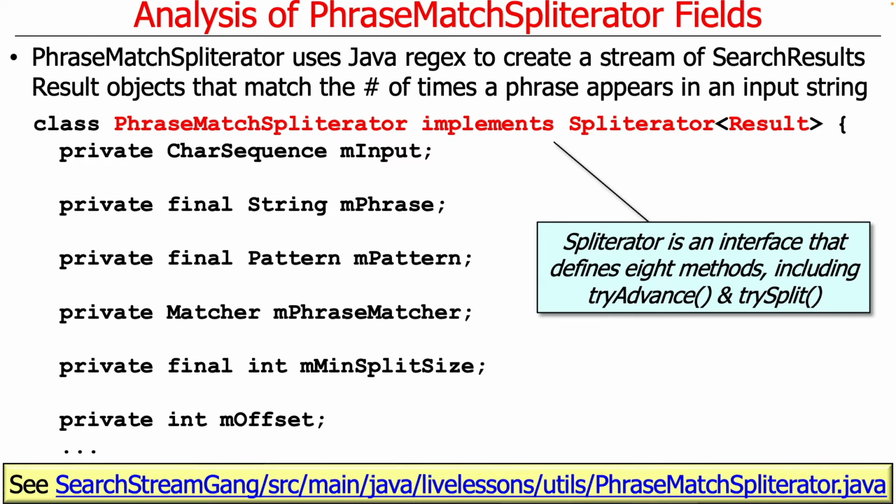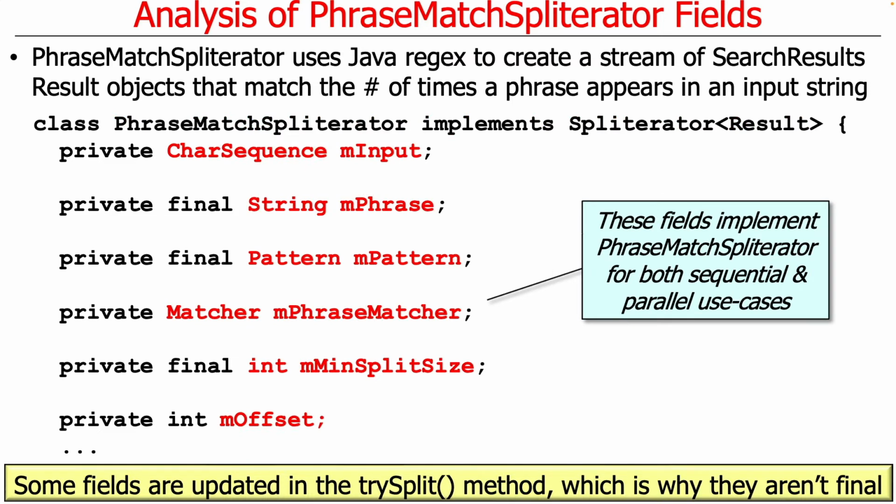Before we talk about the algorithm for doing this, let's just briefly talk about the data structure. So PhraseMatchSpliterator implements the splitterator. Splitterator is an interface that defines a bunch of methods, the two most important of which being try advance and try split. And we'll take a look at both of those. There's a whole bunch of fields that are defined in this splitterator that we need for both the sequential and parallel use cases. There's a few things in here that are only for the parallel version, but we keep them around just to make it easier to not have two versions.